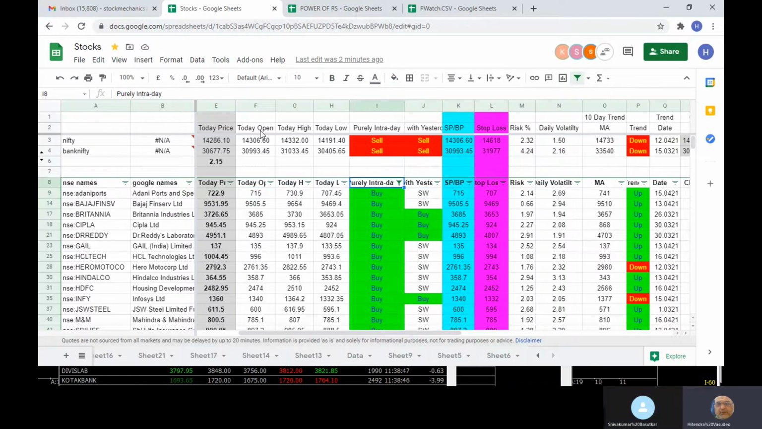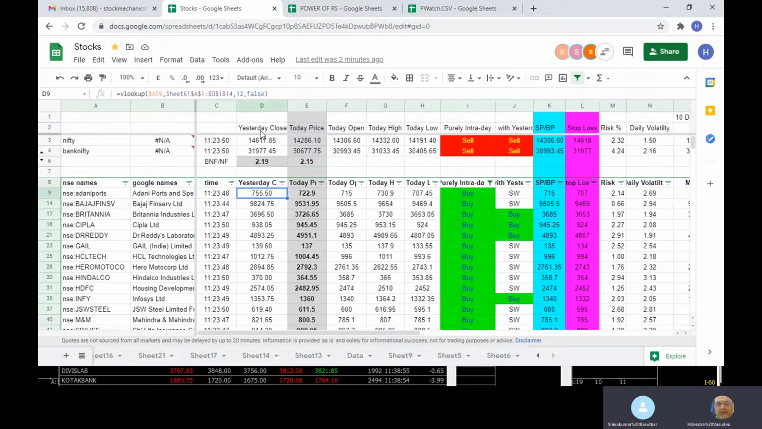So that is purely intraday. Then next is purely intraday along with yesterday's closing. If it is above yesterday's closing, then it is slightly positive on the momentum for the day. But if it is not, then there is a slight sideways nature. So it is called a shadow because it is below yesterday's closing. Yesterday's closing was 755, today it is 729, 722. That is what is called sideways.